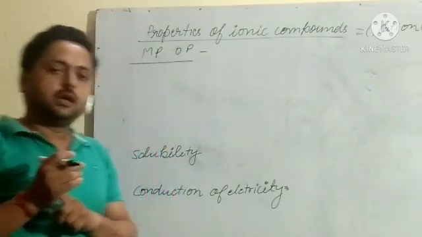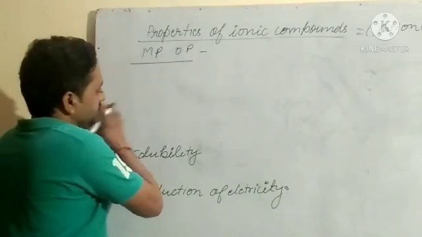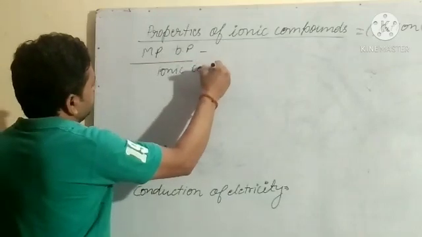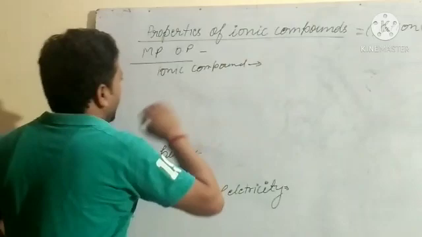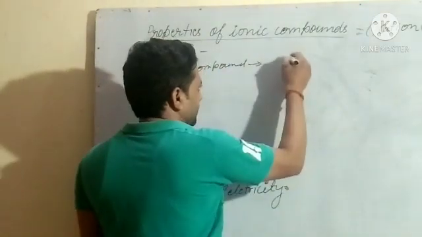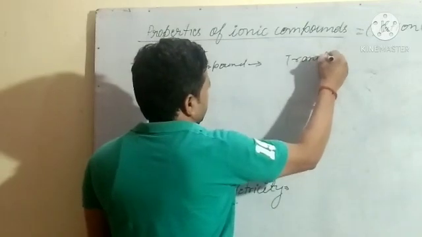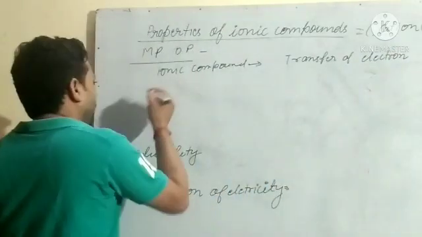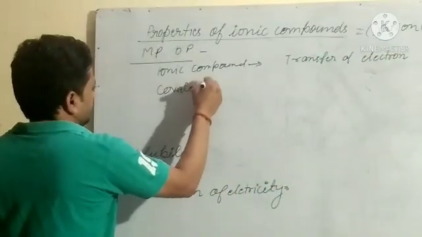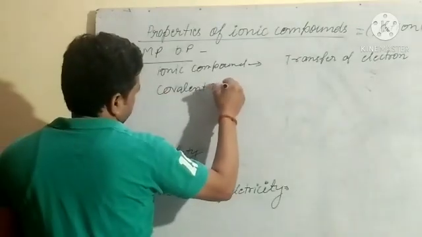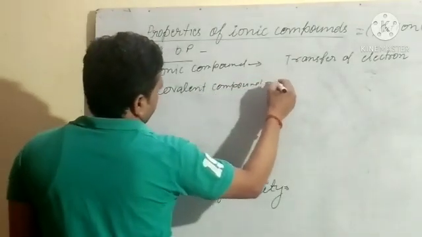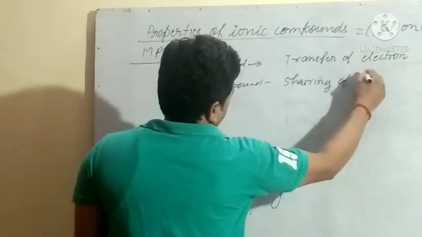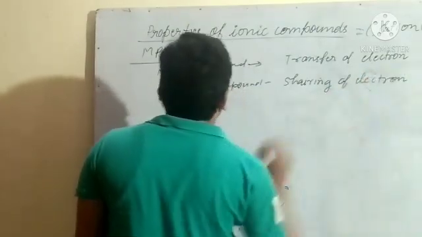Let me tell you a little here. Ionic compound: that we have discussed. How does an ionic bond form? By transfer of electrons. Covalent compound: sharing of electrons.